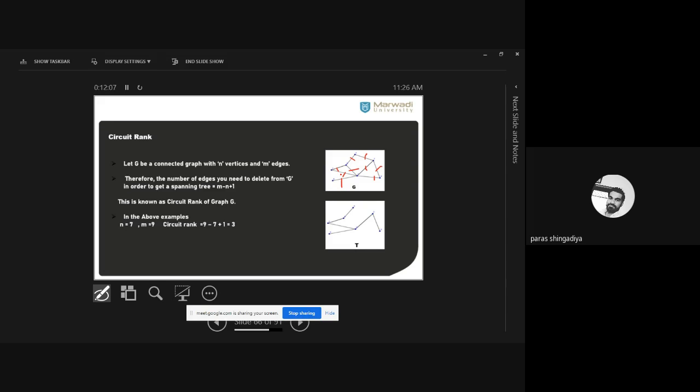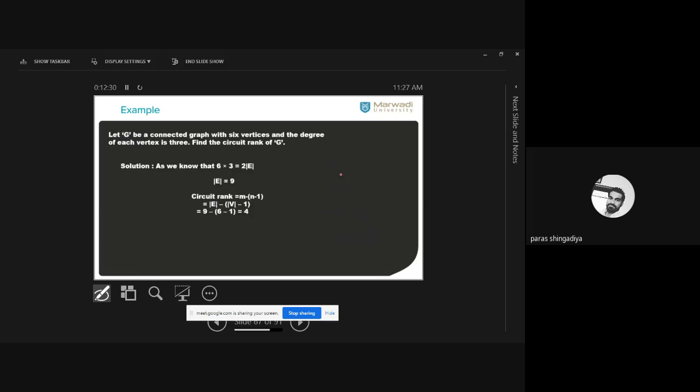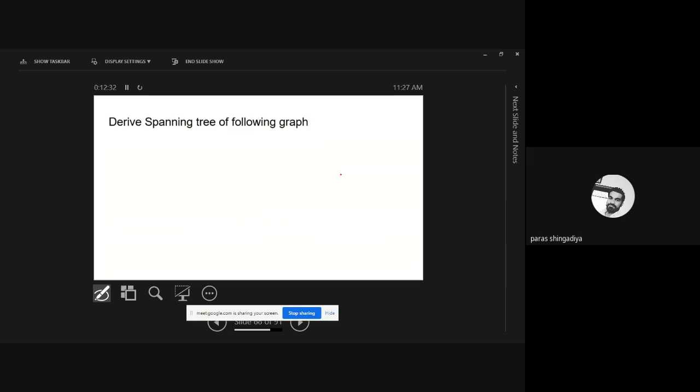We'll check it in some remaining examples. Yes. Any shape you have, you can convert to a tree. You only have to delete edges. The number of vertices stays as it is. Delete edges, and you can make this graph a tree. Any graph, you can easily make it. Let us first discuss this example, and then after that we'll check the last example.